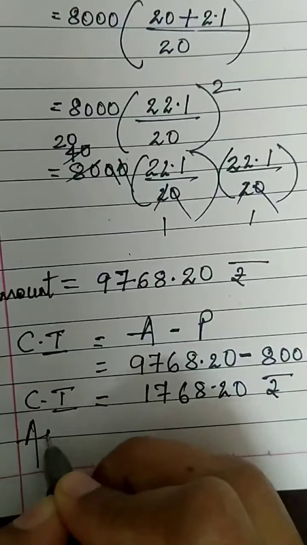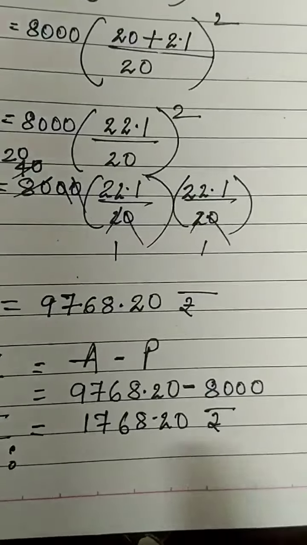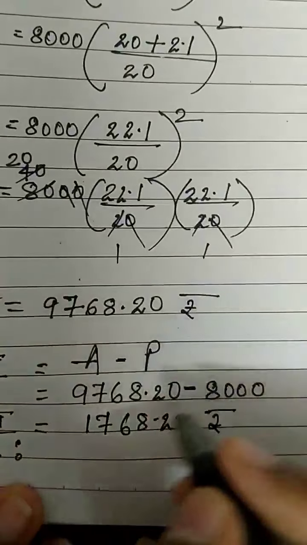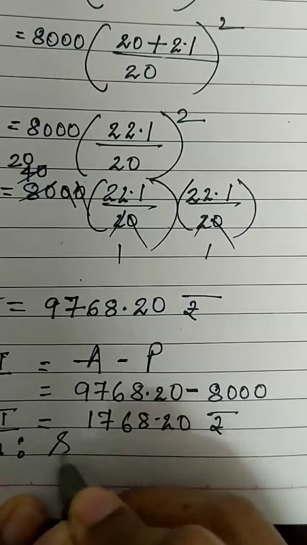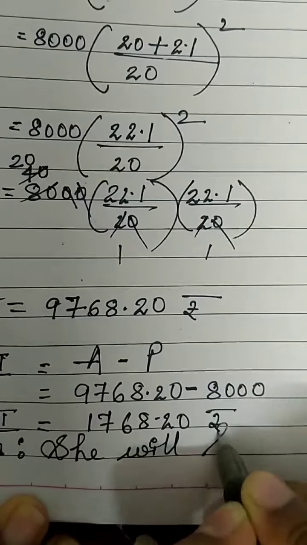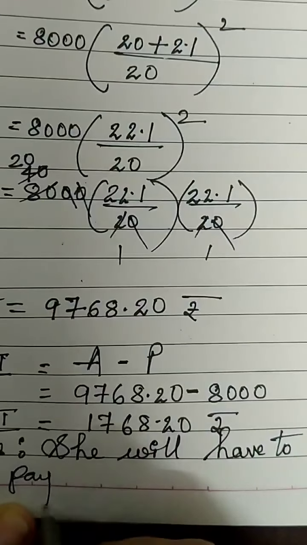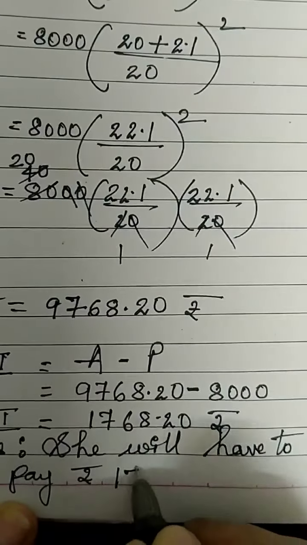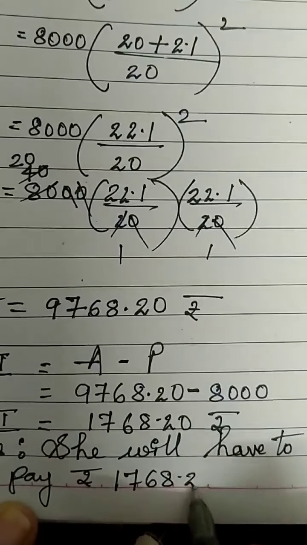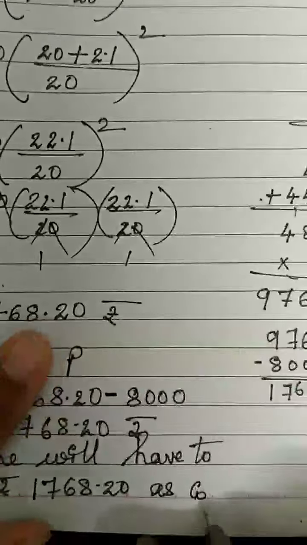So write the final answer in the form of a statement as it is a word problem. After 2 years, how much compound interest will she have to pay? She will have to pay rupees 1768.20 as compound interest.